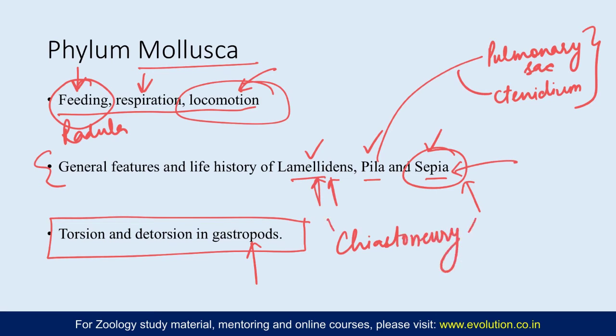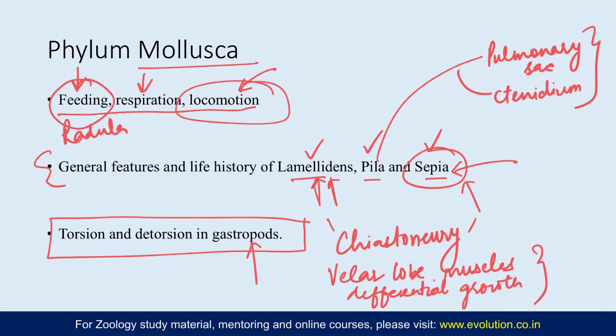So how the process occurs, how the larval muscles, the muscles in the veliger larva that are called as velar lobe muscles, how they are involved, and differential growth. On one side there is excessive growth, on the other side there is not. How these two mechanisms are involved in the torsion.